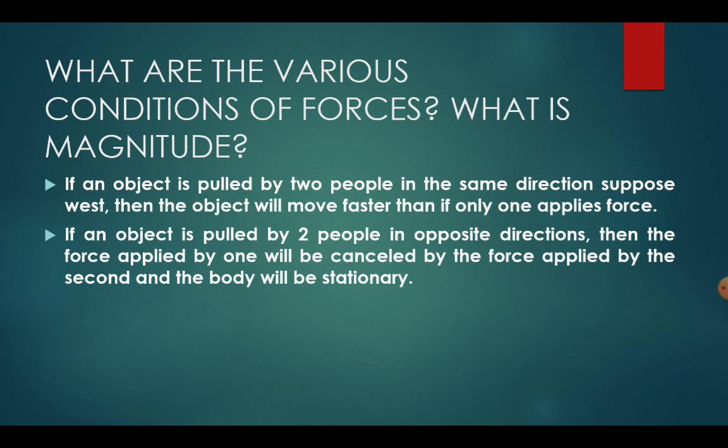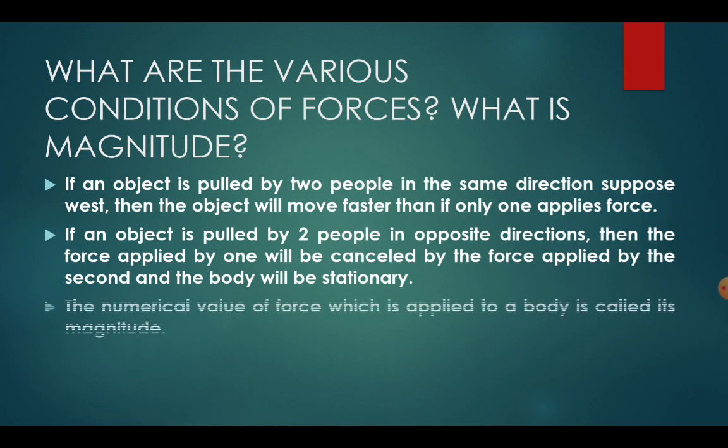And if an object is pushed by two people in opposite directions, for example Ram pushes it towards the west and Sham pushes it towards the east, then both forces will cancel each other, and the body will be stationary, at rest.